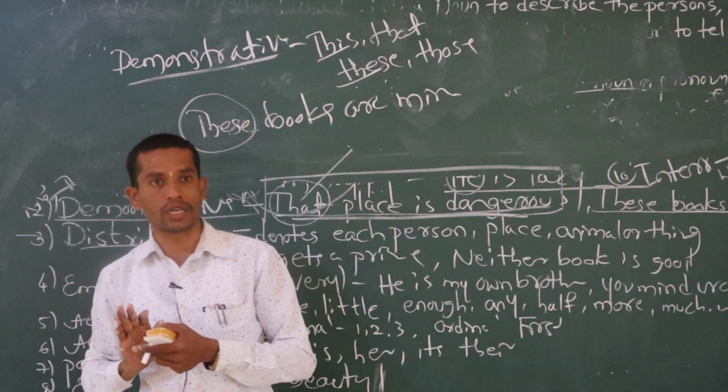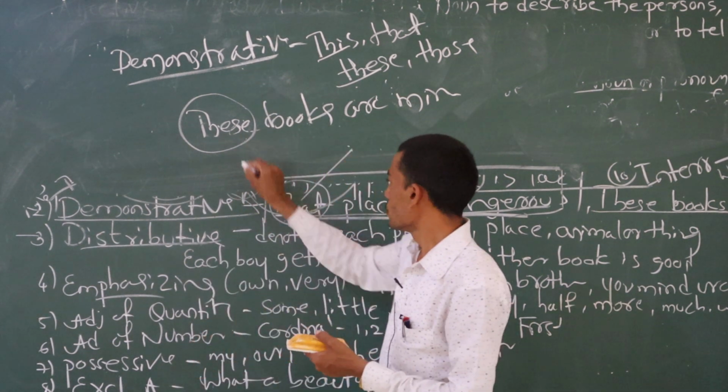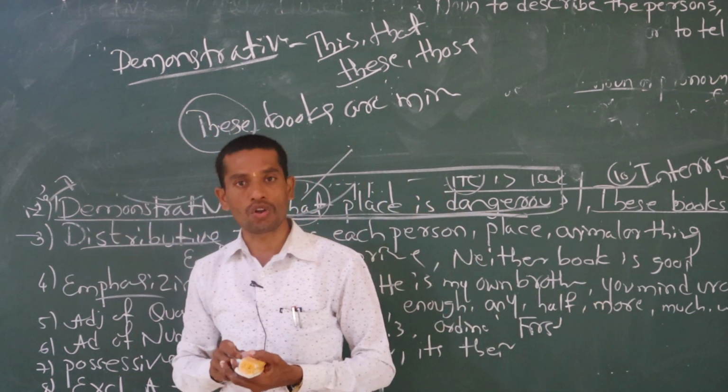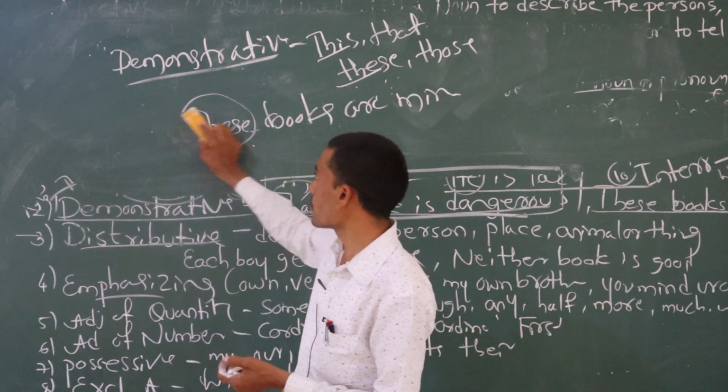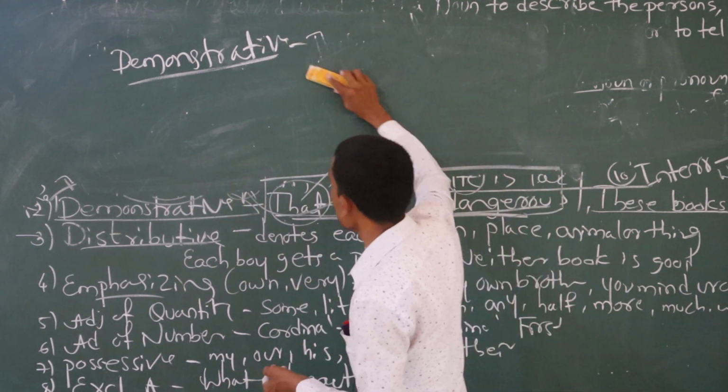That is demonstrative adjective. Demonstrative adjective always talks about these, those, this, that. So that is called demonstrative adjective. It talks about a particular person, a particular thing. So that's called demonstrative adjective.